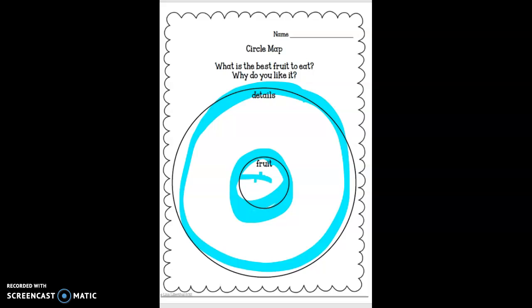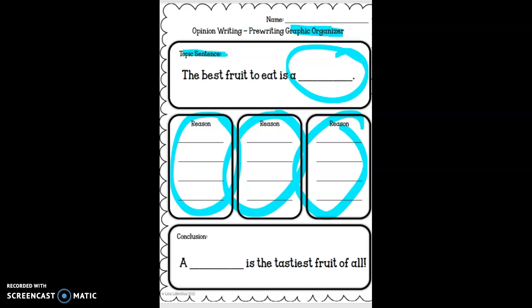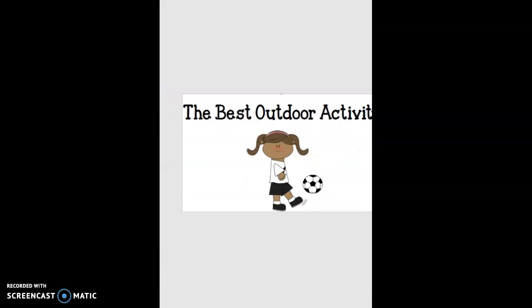Then, yesterday, we did a graphic organizer. Now, graphic organizer is like a pre-write or a rough draft. So it gave us our topic sentence, and you filled in the blank. Then you gave 1, 2, 3 reasons why you thought that this fruit right here was the best. And then once again, you told us your favorite fruit. Okay? So today we are going to talk about the best outdoor activity.